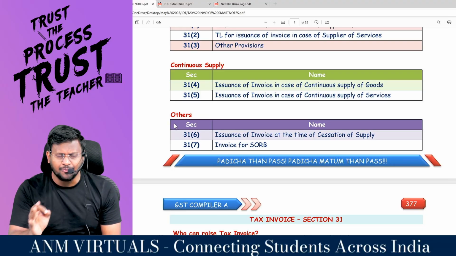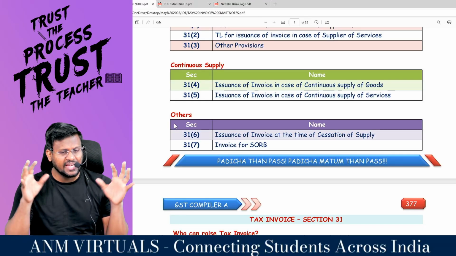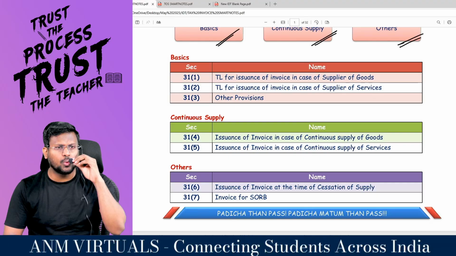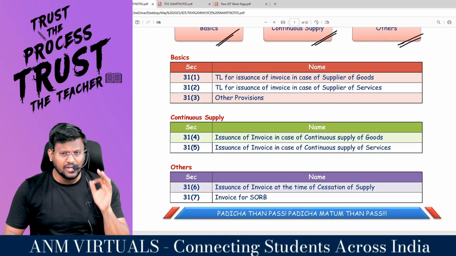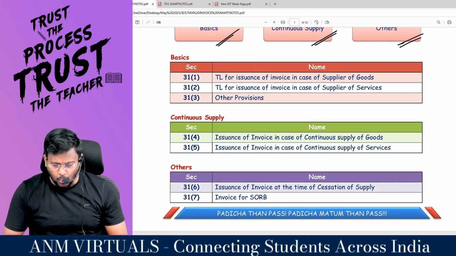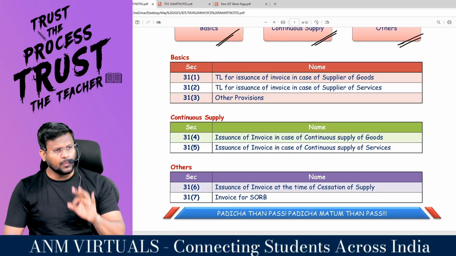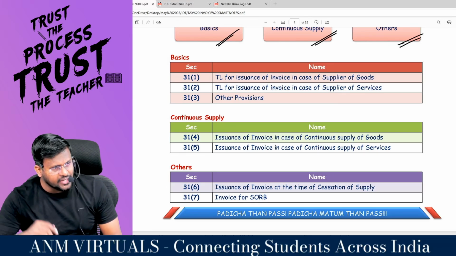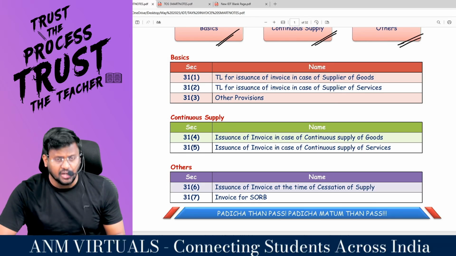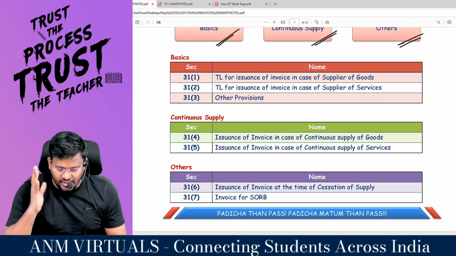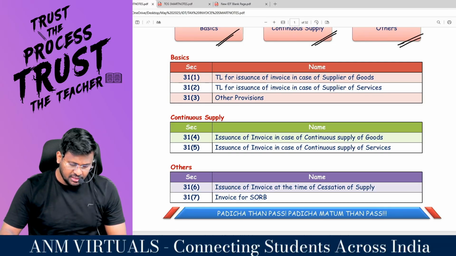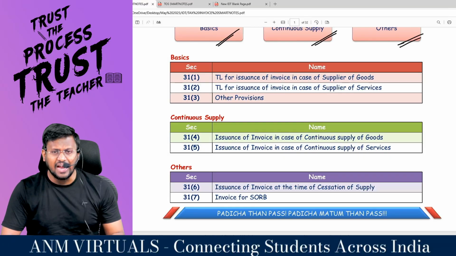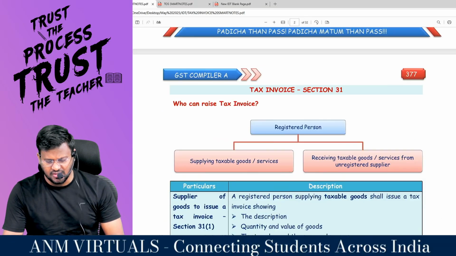Sir, who has to raise, and when the invoice is to be raised, is explained in section 31. 31 subsection 1, time limit for issue of invoice in case of supplier of goods. 31 subsection 2, time limit for issue of invoice in case of supplier of services. 31 subsection 3, other provisions. 31 subsection 4, issue of invoice in case of continuous supply of goods. 31 subsection 5, issue of invoice in case of continuous supply of services. 31 subsection 6, issue of invoice at the time of cessation of supply. And 31 subsection 7, invoice for sale or return basis.